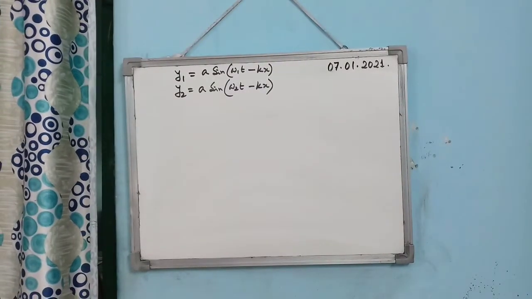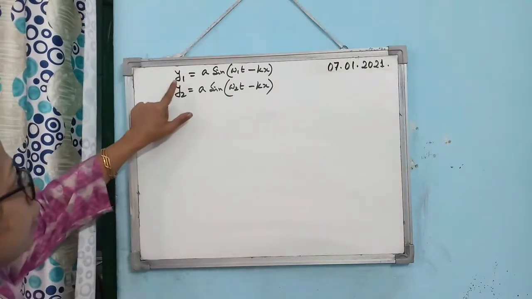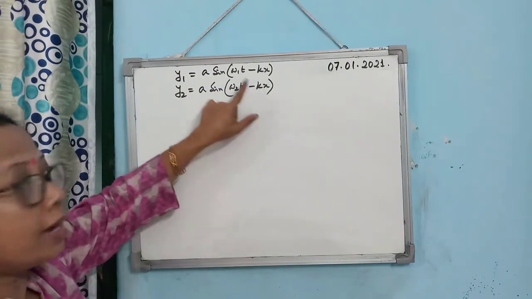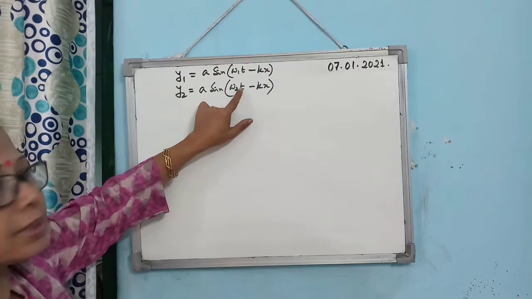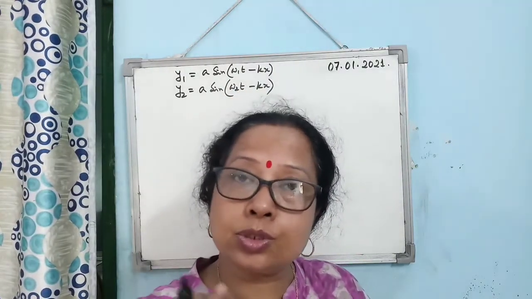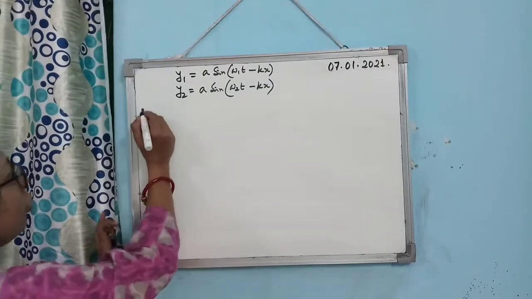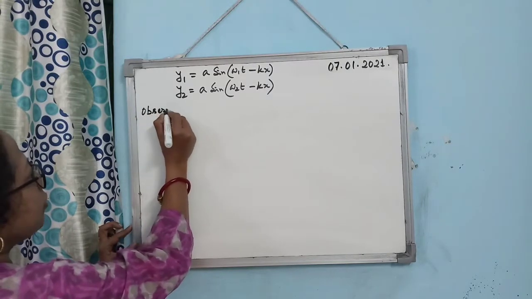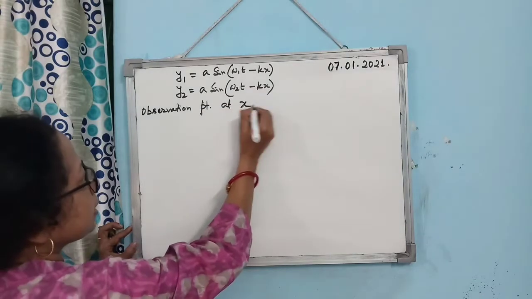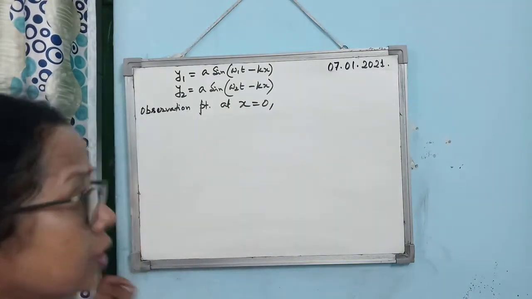So you see the two interfering waves, not two interference, the superposing waves, you can write as y1 = A sin(omega1 t - kx) and y2 = A sin(omega2 t - kx). Why? I have not taken the same omega here because their frequencies are different. So when frequency will be different, omega is 2 pi into frequency, so omega 1 and omega 2 will be different. Now if you consider the observation point, where the two waves are superposing, at x is equal to 0, just for the sake of simplicity of calculation we are doing this.